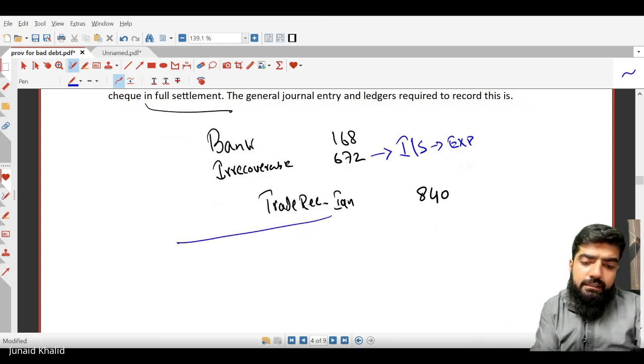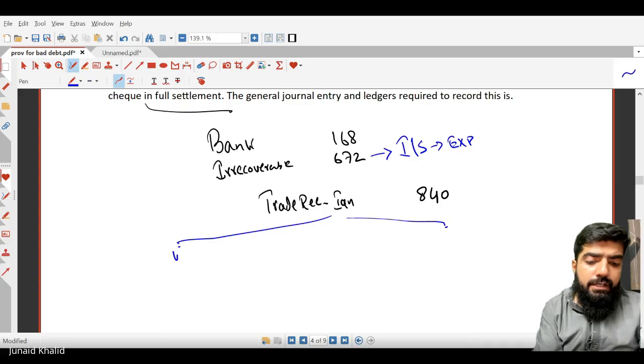Are you clear with this? Then he paid the receipt as well. So bank will be debited by 168, and then Ian will be credited by 168. So you're making two entries.